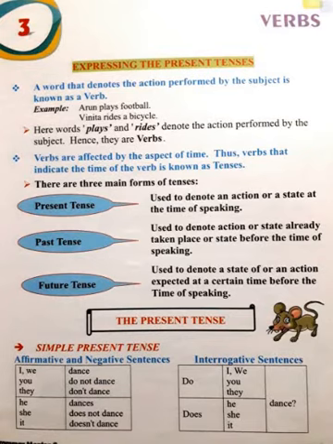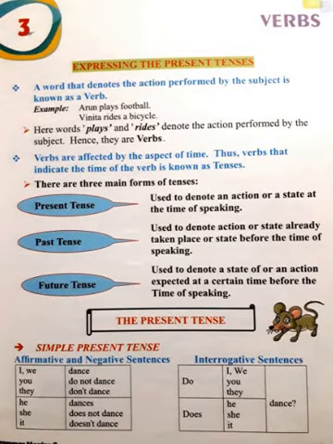We use present tense to denote an action or state at the time of speaking. Past tense is used to denote an action or state which already happened, before the time of speaking. The future tense is used to denote a state or an action expected at a certain time after the time of speaking.